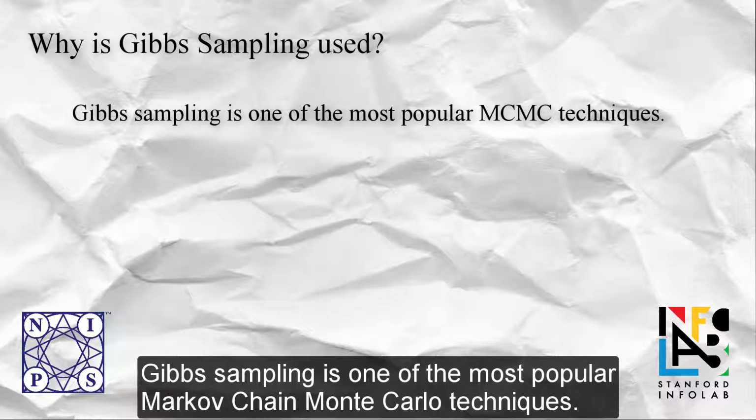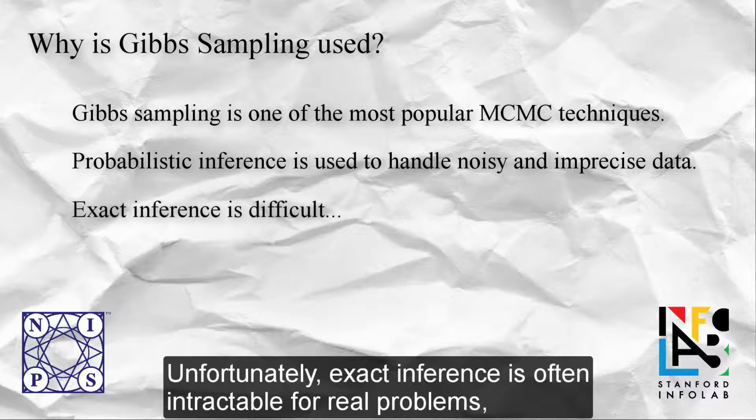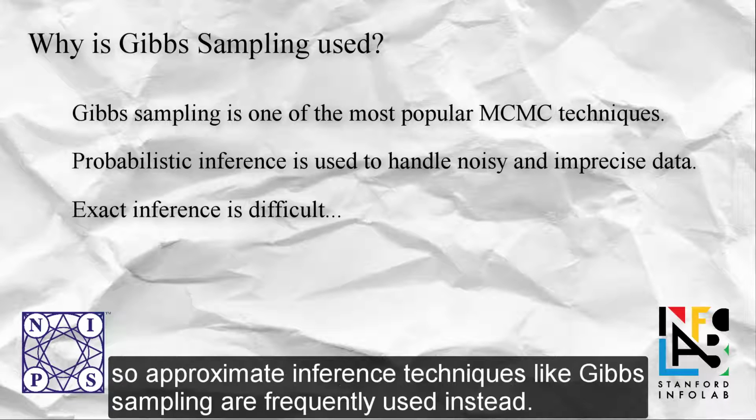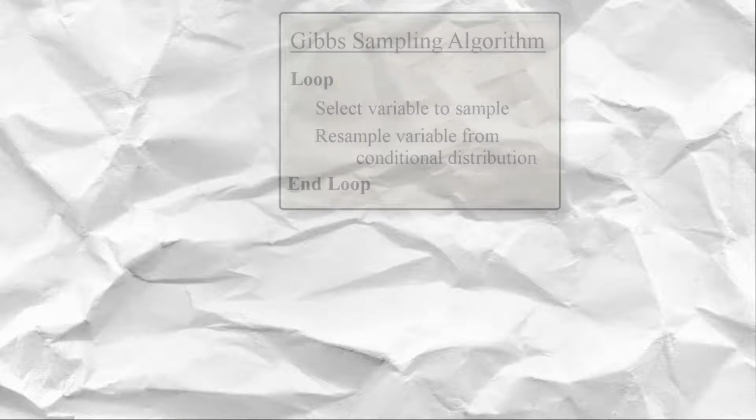Gibbs sampling is one of the most popular Markov Chain Monte Carlo techniques. Many machine learning systems use probabilistic inference on factor graphs to cope with noisy and imprecise data. Unfortunately, exact inference is often intractable for real problems, so approximate inference techniques like Gibbs sampling are frequently used instead.